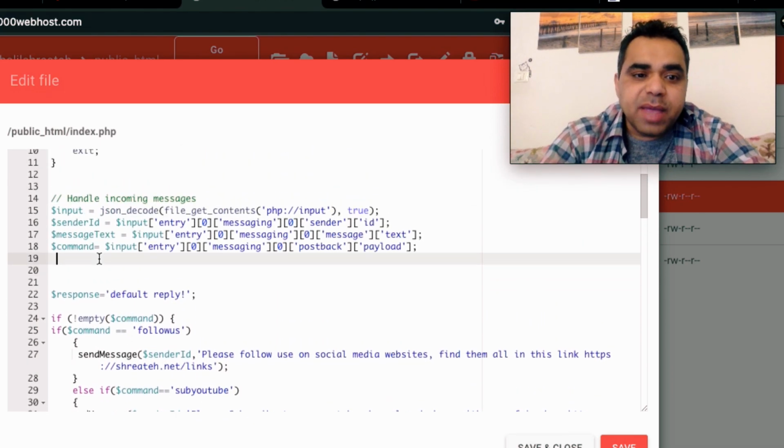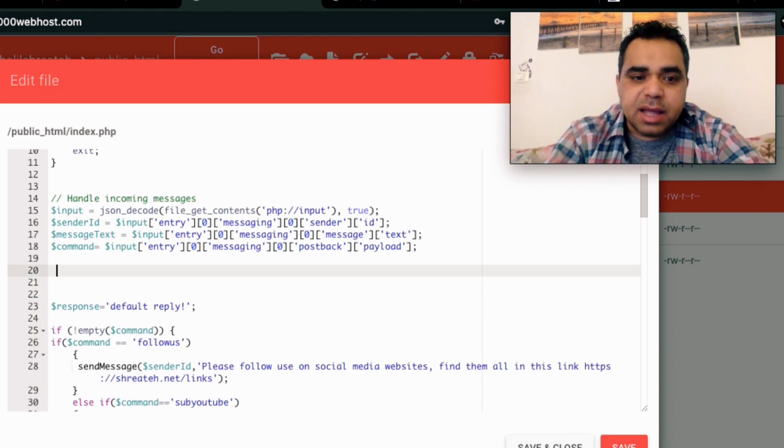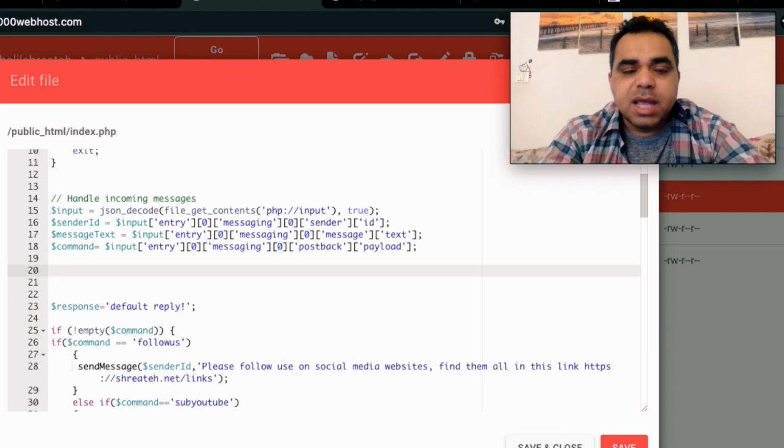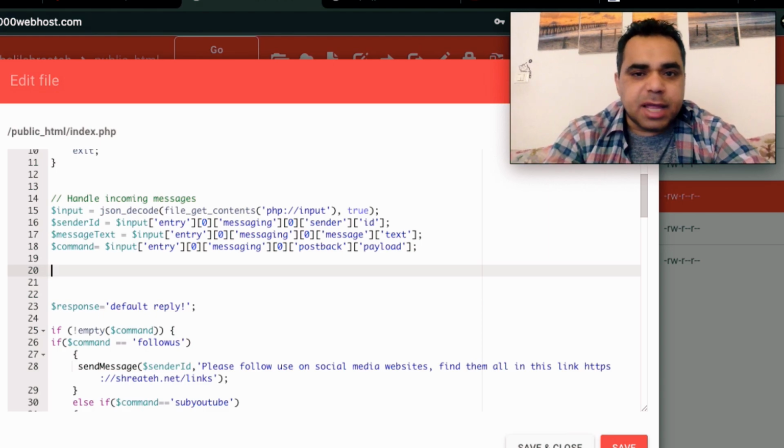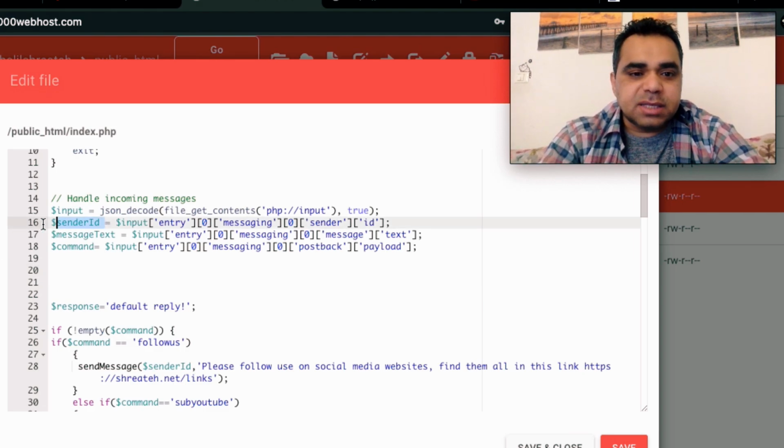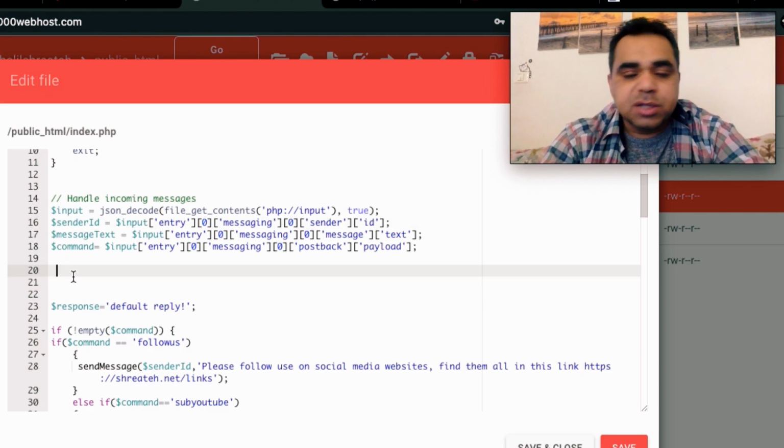So how can we store the user's data and save it for analytics? You can create a database and save your customers in it. For example, customers that want to buy a certain product, you can organize them by certain criteria for your analytics. You can contact them all at once by saving the sender ID for each one of them. So how do we do that?